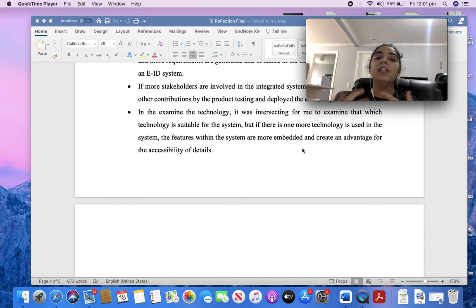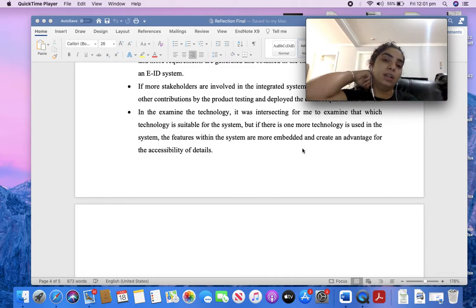But if more than one technology is used, like as per the client requirement, he needed one technology and did not want complicated software, so we just used NFC. But if I use both in one, I know it's a bit complicated, but more features will be added to that project, but we have to follow the client requirements.